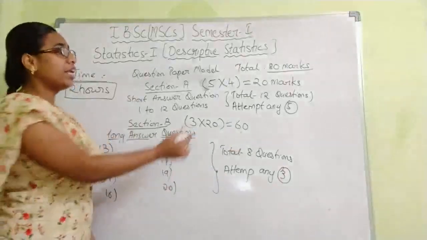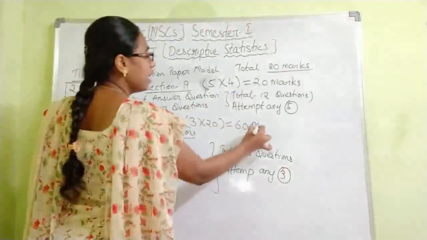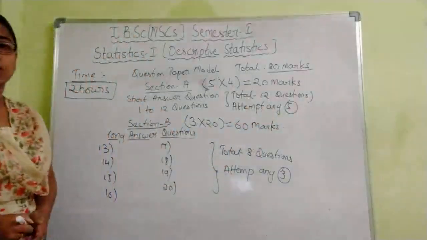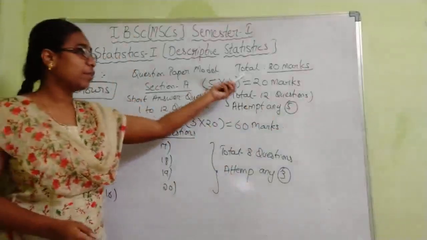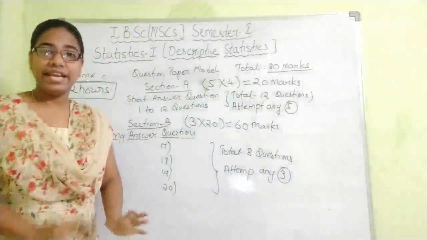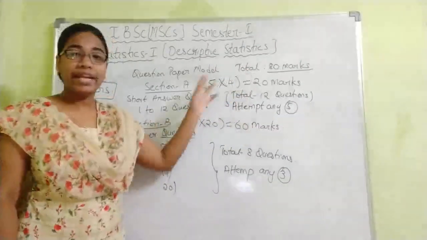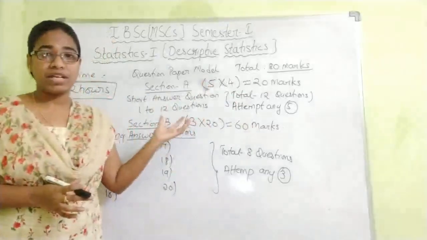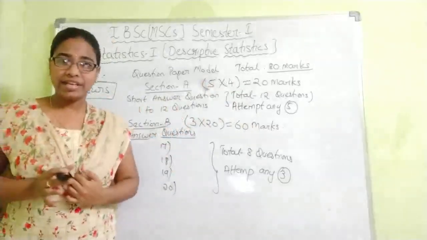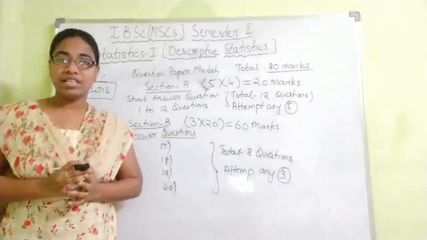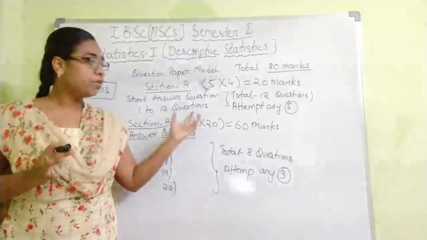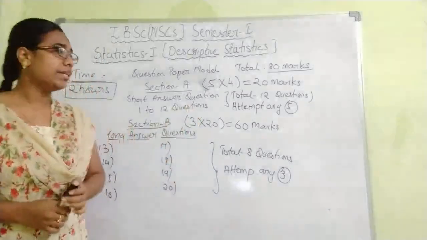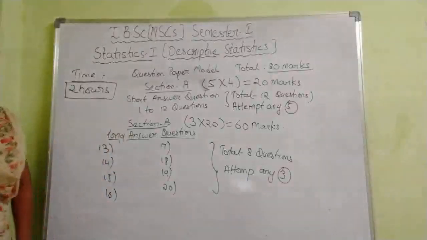From Section A, you are going to get 20 marks, and from Section B, 60 marks. Overall, 20 plus 60 is 80 marks. You can score 80 marks very easily in this pattern. So don't neglect it. We don't get this pattern again and again. It's a very good time, and you can score very good marks here. So prepare well and start your revision.